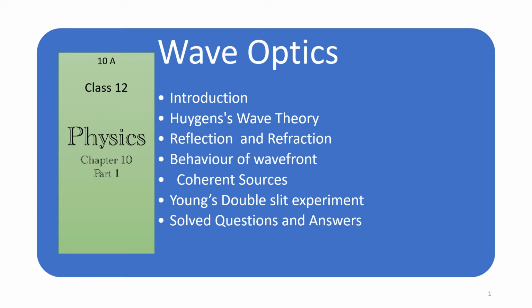Today we will discuss a new chapter, wave optics. The corpuscular theory of light was given by the scientist Descartes in the year 1637 and it was further developed by Isaac Newton, who could explain the laws of reflection and refraction but did not explain the phenomena of diffraction, interference